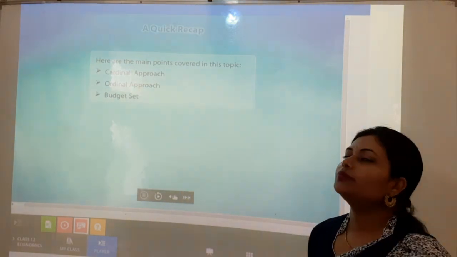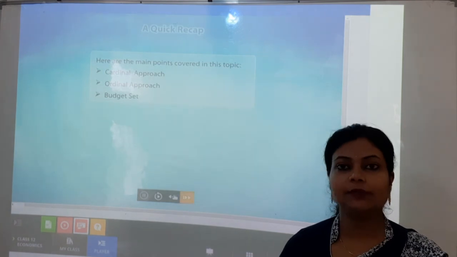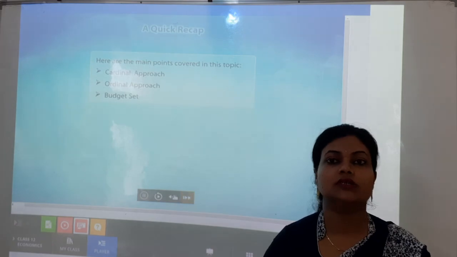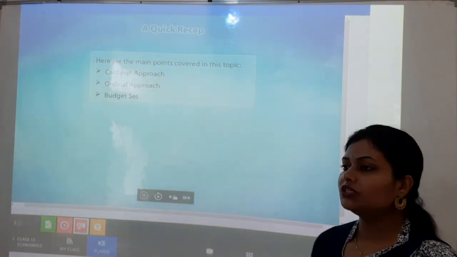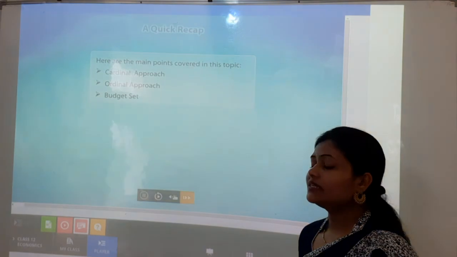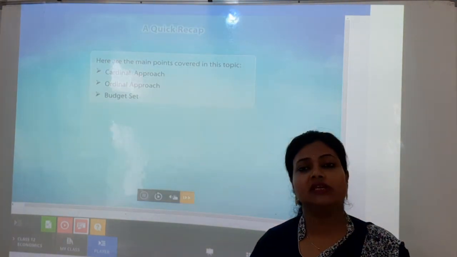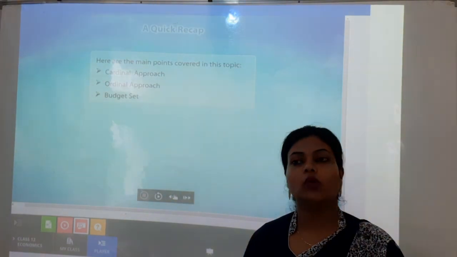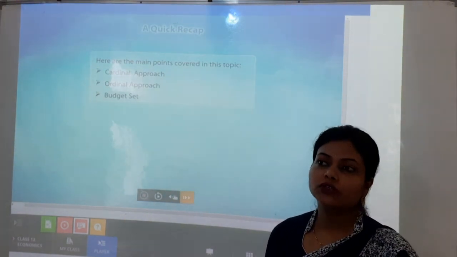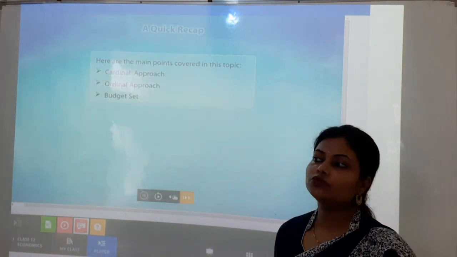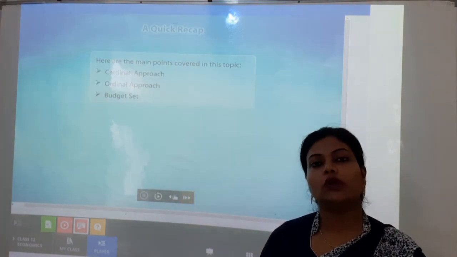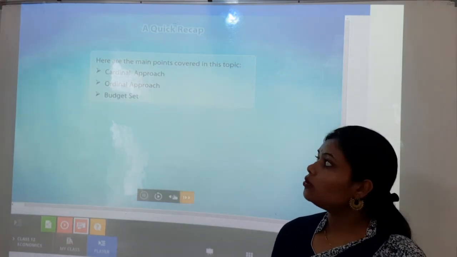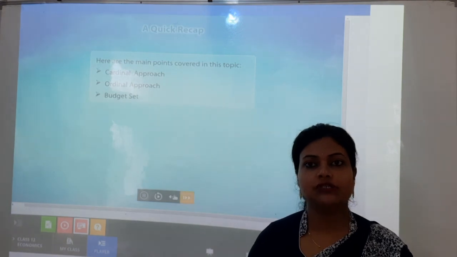In the ordinal approach, we discussed that it can be compared only, and we express it in terms of ranking, which only shows our preferences. Budget set is the given level of income of a person which they use to decide how they are going to spend it on different goods, and the combinations they choose get located in a graph that shows the budget line concept. So all these things we have covered in today's session.